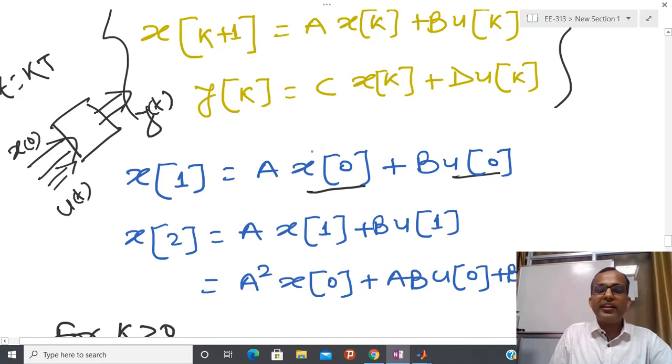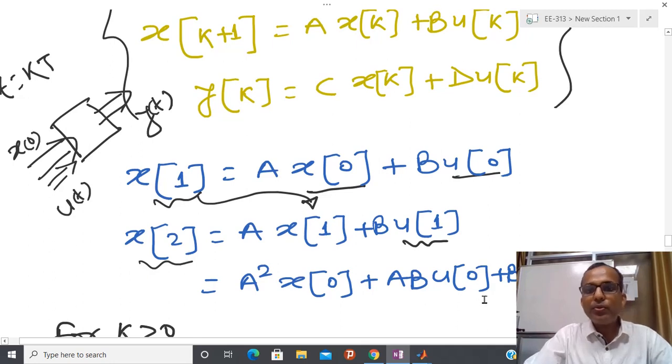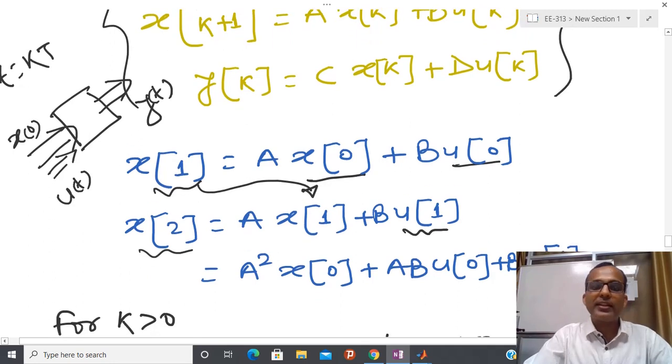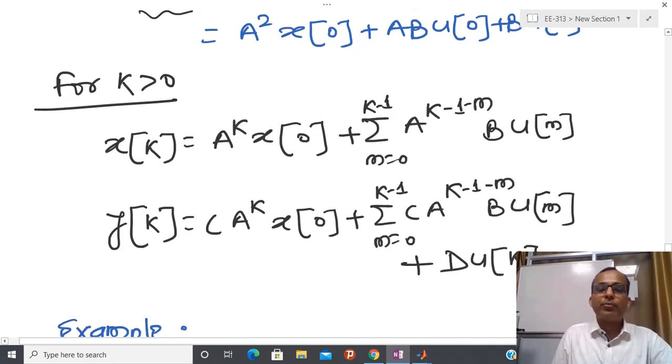Once you recover x1, you can easily recover x2 by putting k equal to 1 here: A x1, and now you know x1, so just put it here, and you know u1. Similarly, in order to generate x3, you put k equal to 2, and again use this kind of information. If you do this repeated calculation, then finally you will end up with this series.